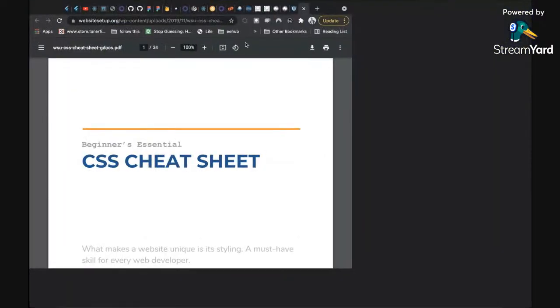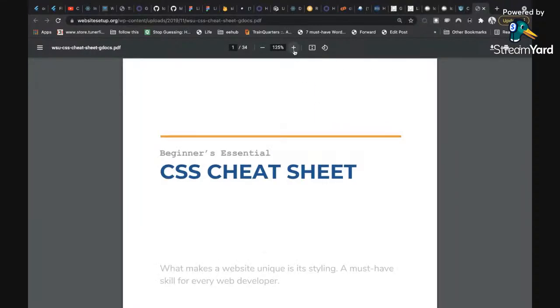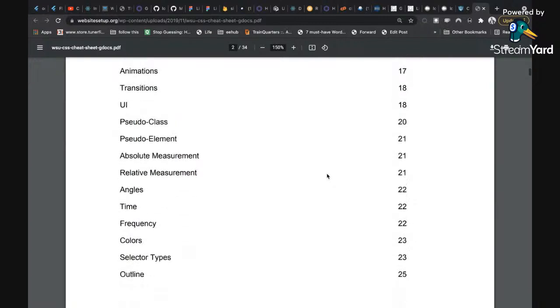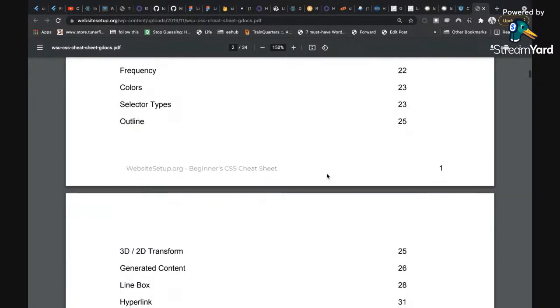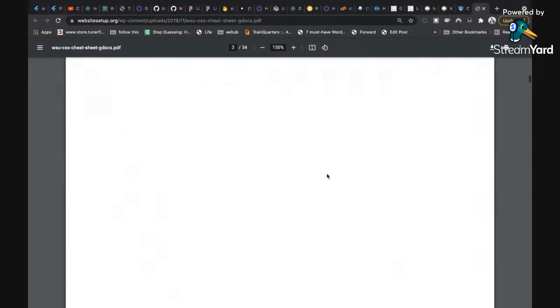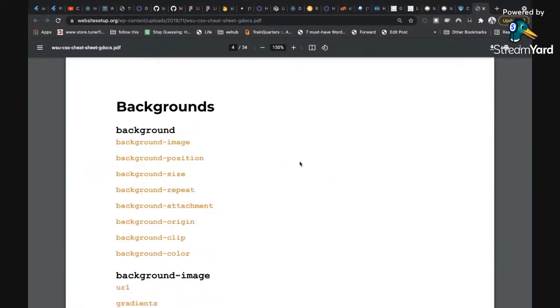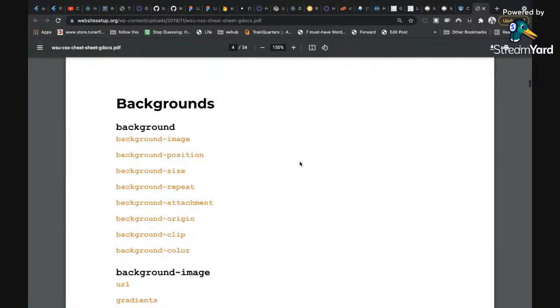I'm going to maximize my screen and then zoom out a bit. So this thing just gives us a breakdown of everything that we can ever style in CSS, right? Somebody was asking the other time what's the difference between background and background color, and I explained that there are two ways you can use it. When you use background, you have the option of specifying all the multiple values that background can take. So this explains that to you.